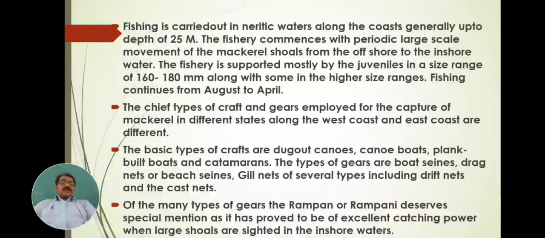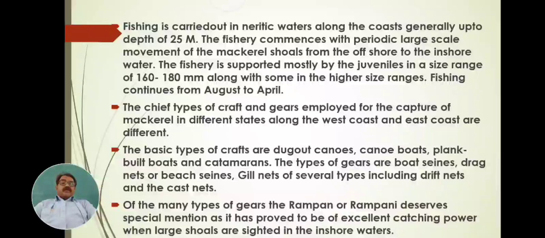These are the boat seines, drag nets or beach seines, and gill nets of several types including drift nets, and cast net. Gill nets are of several types: floating type gill net, anchor type gill nets, stationary gill nets, drift gill nets, as well as the cast net. Cast net, that is ghagriya jal or the throw jal, is also used to capture these fish.